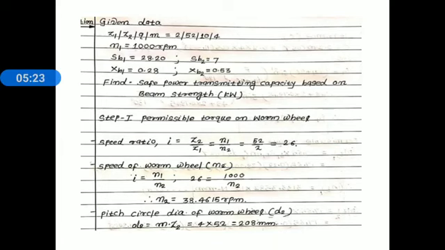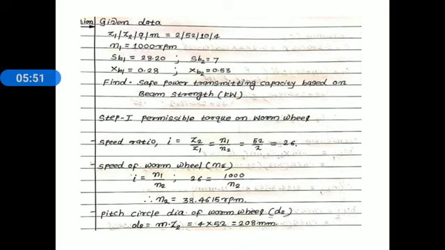Now using this value we find out the speed of worm wheel. Speed of worm wheel N2, again we use the relation of speed ratio i is equal to N1 divided by N2. i is 26, N1 is 1000 divided by N2. Simplify this and we get the value of speed of worm wheel. That speed is needed to find the safe power. That speed N2 is equal to 38.4615 rpm.